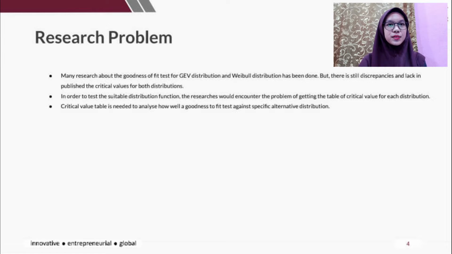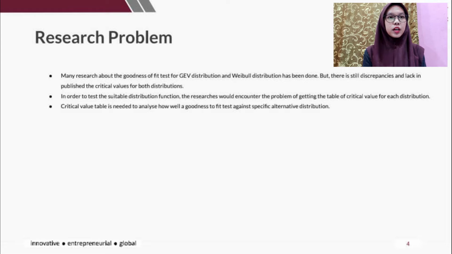Furthermore, the researchers will have the challenge of obtaining the critical value table for each distribution in order to test the appropriate distribution function. To determine how well a goodness of fit test performs against a certain alternative distribution, a critical value table is required.